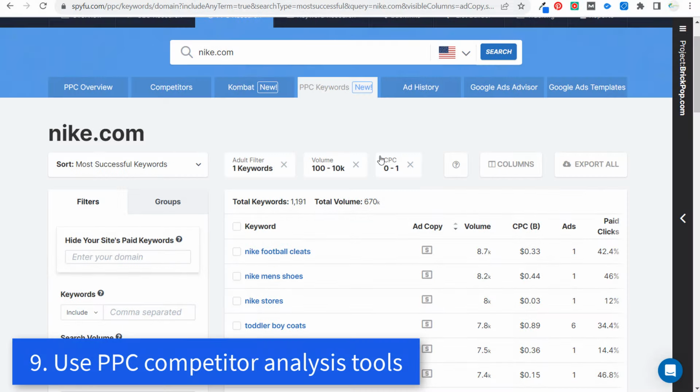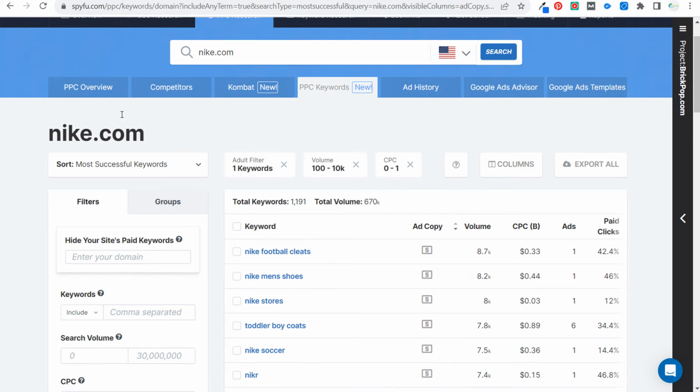Next is going to be using competitor analysis tools and looking at the actual keywords that your competitors are targeting. So we're just going to use Nike.com as an example here, but you can enter any of your competitors and you can actually see the keywords that they're targeting. And what I did in this case is I took all of Nike.com's PPC keywords with a volume between 100 and 10,000 with a cost per click of $1 or less.